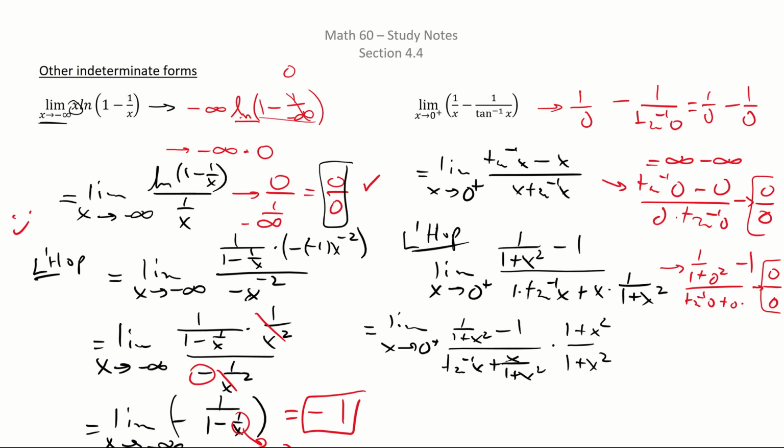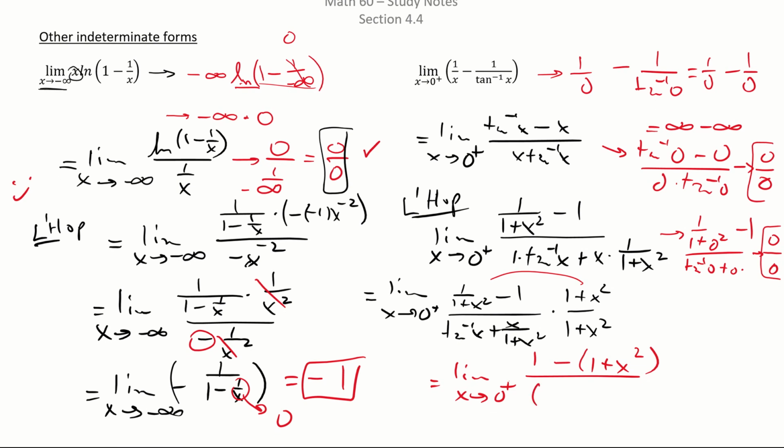Therefore, it's equal to the limit as x approaches 0 from the plus, and we're getting upstairs 1, ready? He comes here, hits a 1, minus this, 1 plus x squared. And downstairs we're getting 1 plus x squared times tan inverse x plus x.